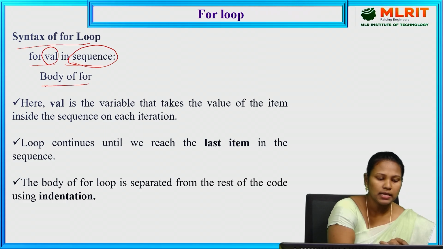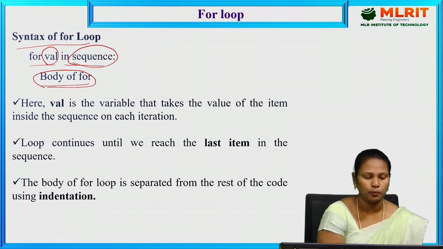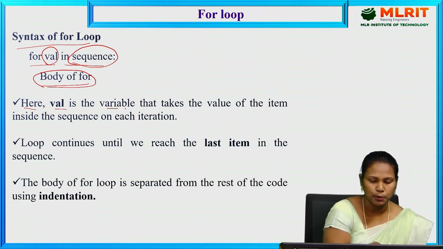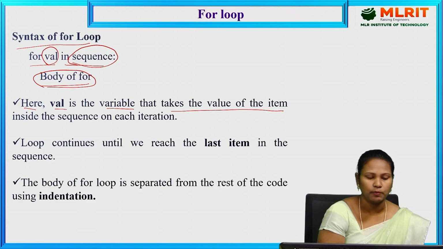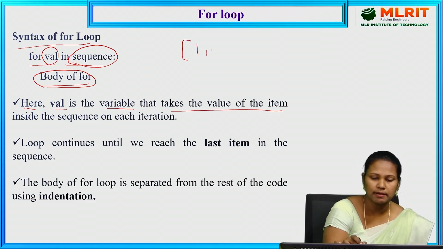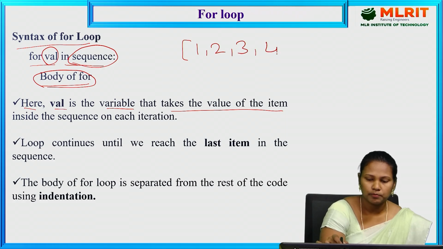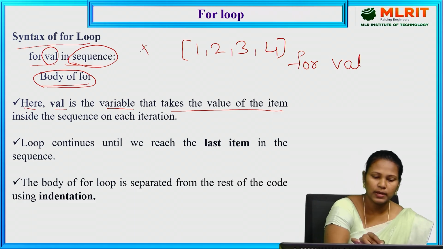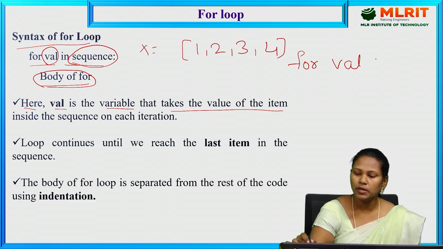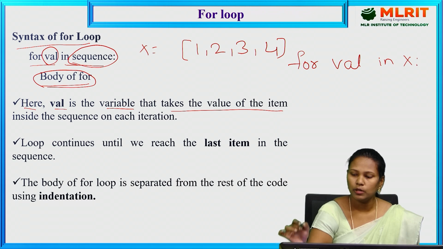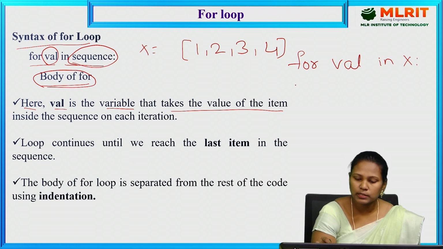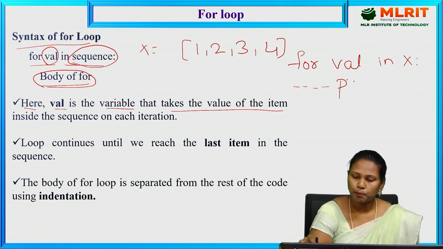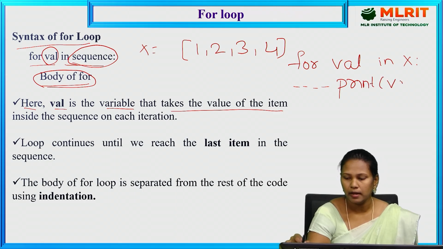The body is the set of block of statements of the for loop. So here the val is the variable that takes the value of the item. I already said the list contains some values. For val in x, where x is equal to 1, 2, 3, 4. So here val in x. In a for loop we are following the indentation. After the for loop, the next line comes after taking 4 spaces, print of val,